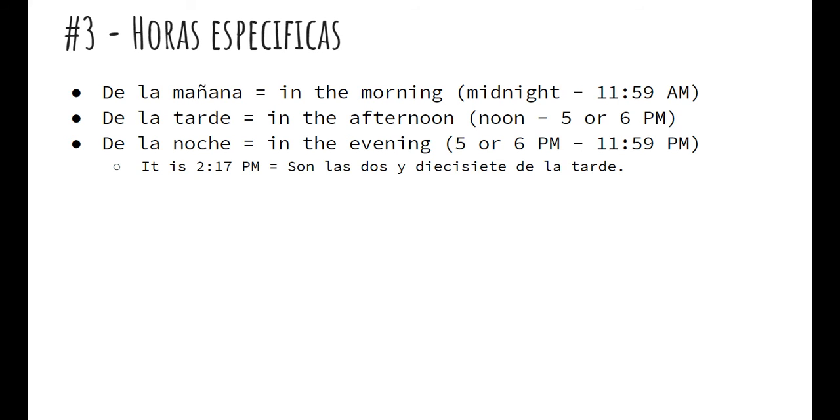So it is 2:17 p.m. We can now be more specific. So we can do it is 2:17. Son las 2:17. Now if we want to make that more specific and actually tell if it's the AM or the PM, we can look at that and say that is 2:17 in the afternoon. So son las 2:17 de la tarde, in the afternoon.